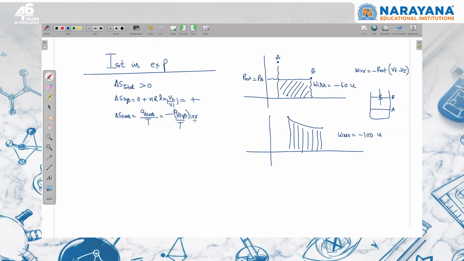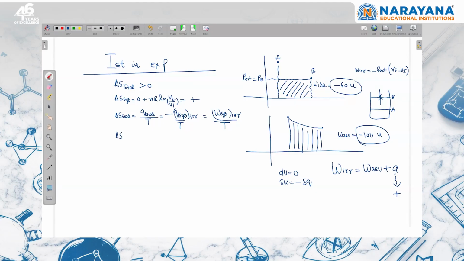Now applying the first law of thermodynamics for an ideal gas, dU is equal to 0. So dw is equal to minus del q. Here, instead of del q of the system, I can write the work done by the system in the irreversible process divided by temperature. Now you can see that the work done in the irreversible process is equal to the work done in the reversible process plus some value. This value should be positive because this is minus 100 and this is minus 60; I have to add something positive to get this value.